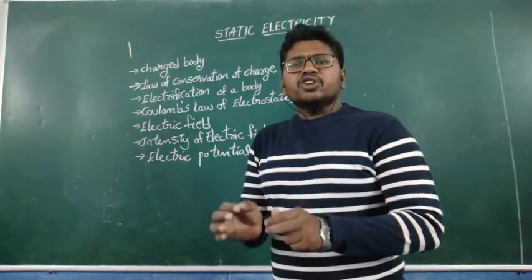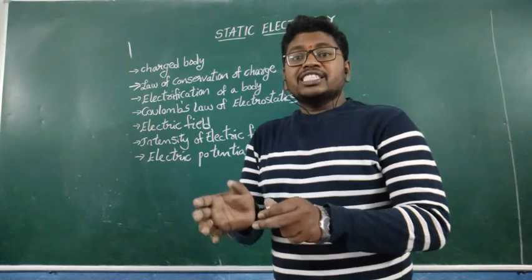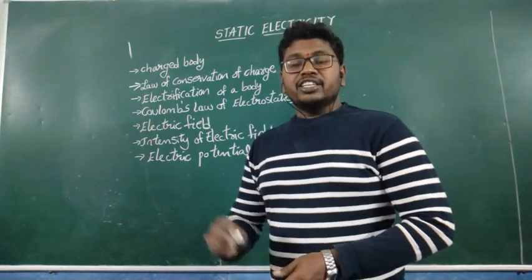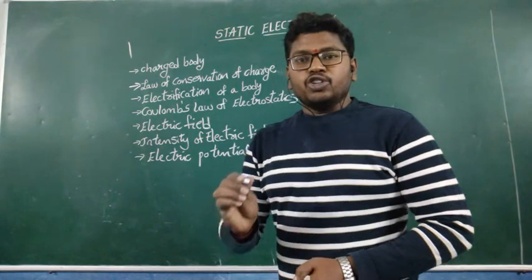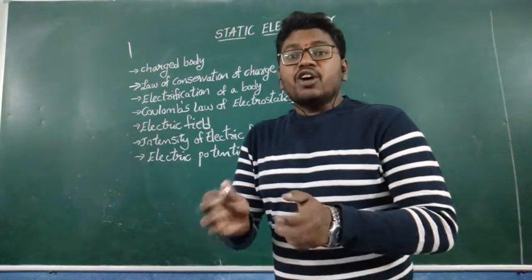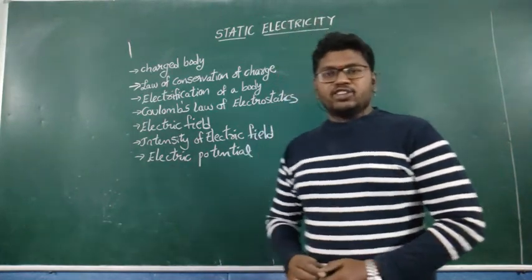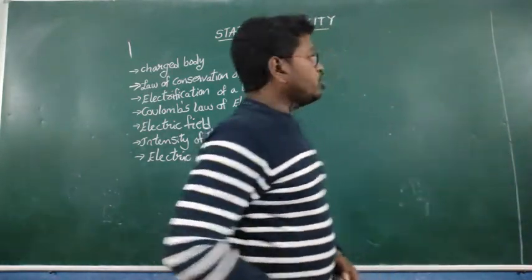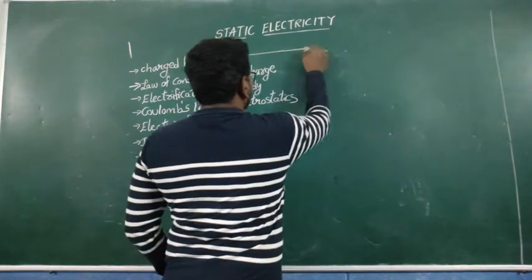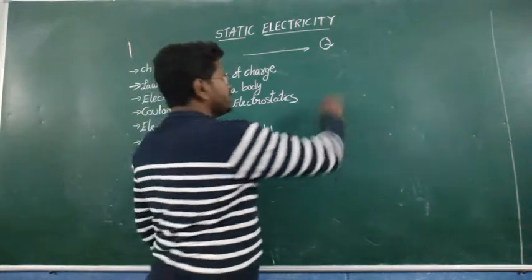Here, what is a charged body? A body which contains an excess of electrons or a deficiency of electrons, we call it a charged body. And charge is represented as Q.